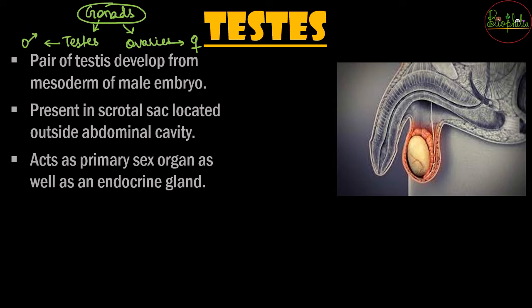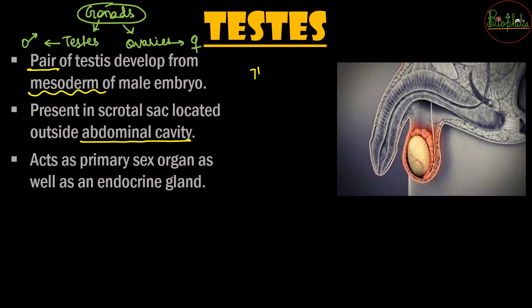So testes are found in pairs, that means there are two in number, and these develop from the mesoderm, or development starts when there is embryo formation. After the embryo forms, as organs develop, this is also going to develop. Once it is developing, its initial location is going to be in the abdominal cavity, whereas later on during the fetal stage as well.